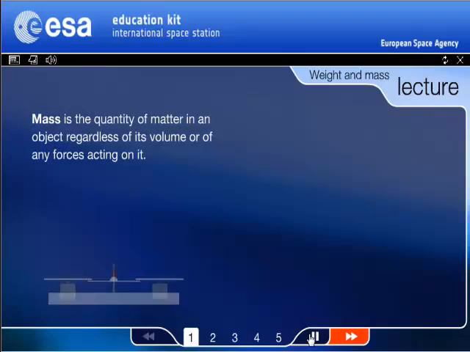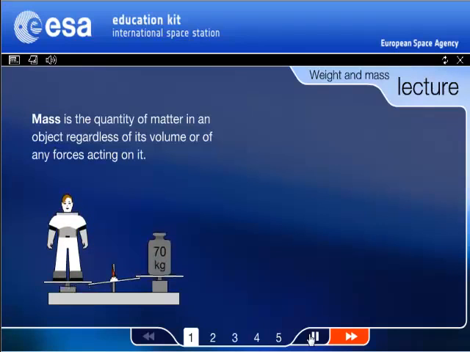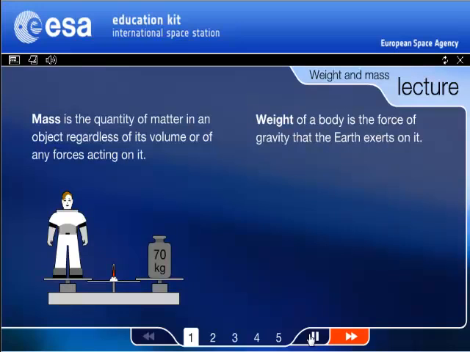Remember, mass is the amount of matter in an object, and mass does not depend on the volume or how much space an object takes up, or any type of force acting on it. Mass will always be the same for an object.